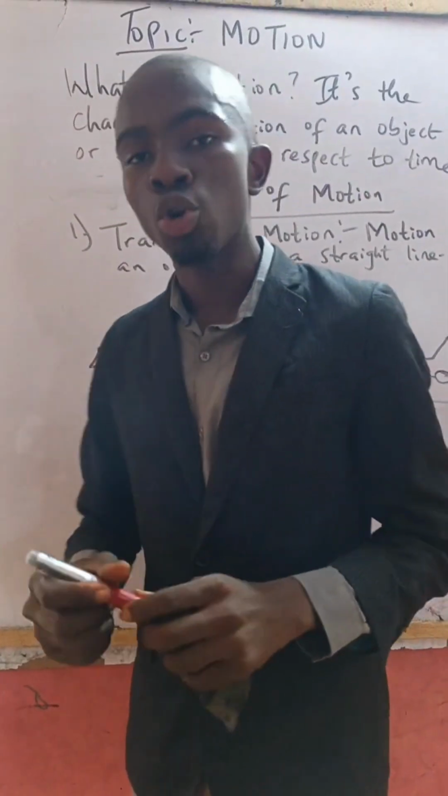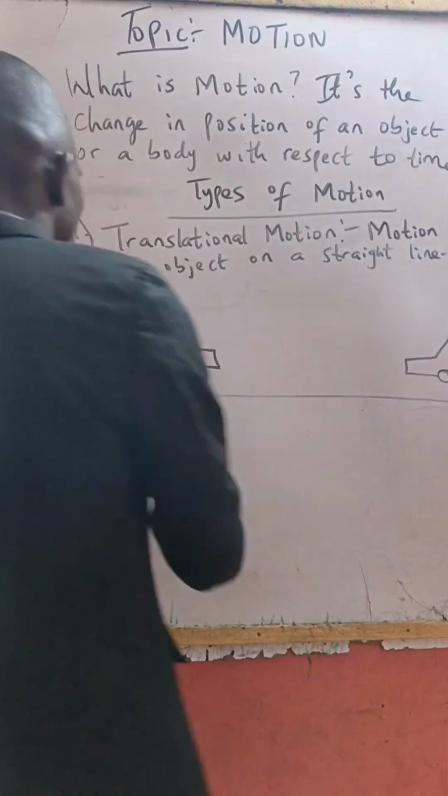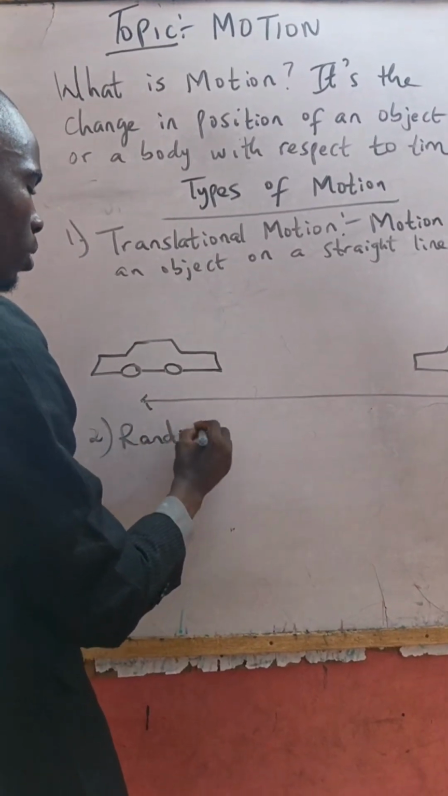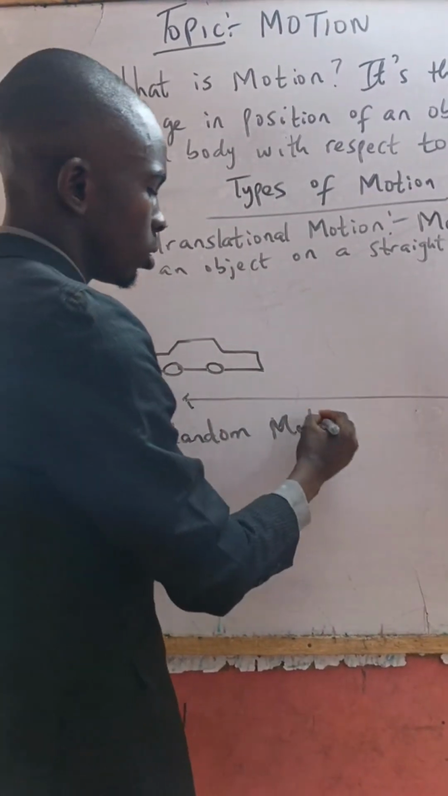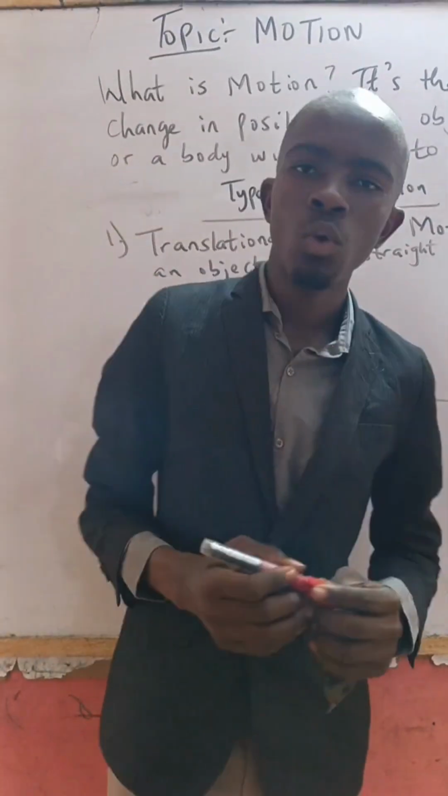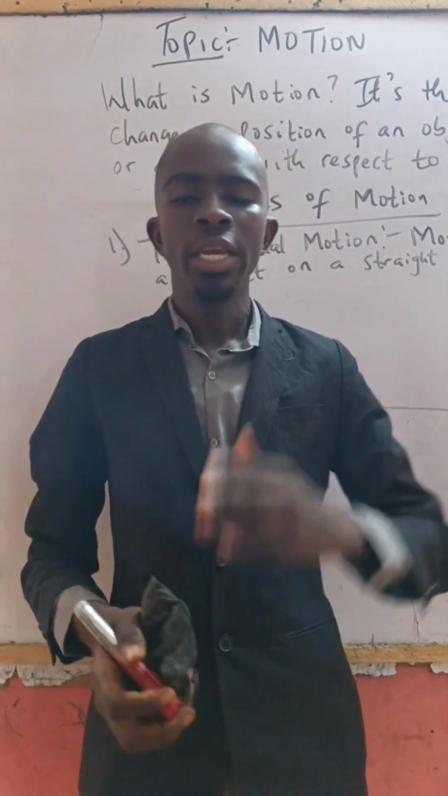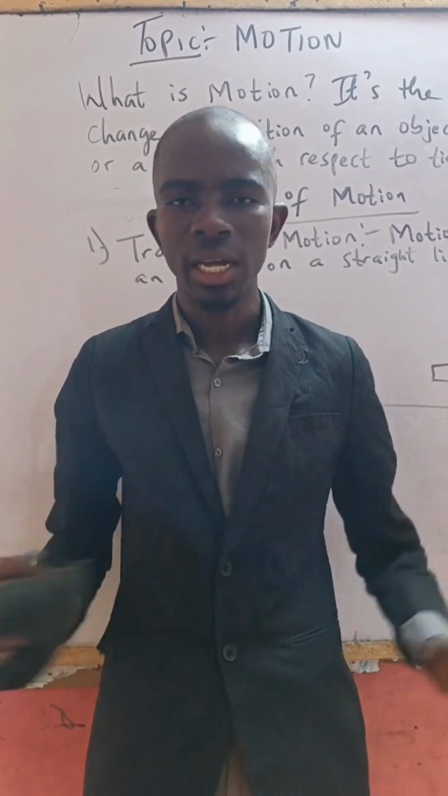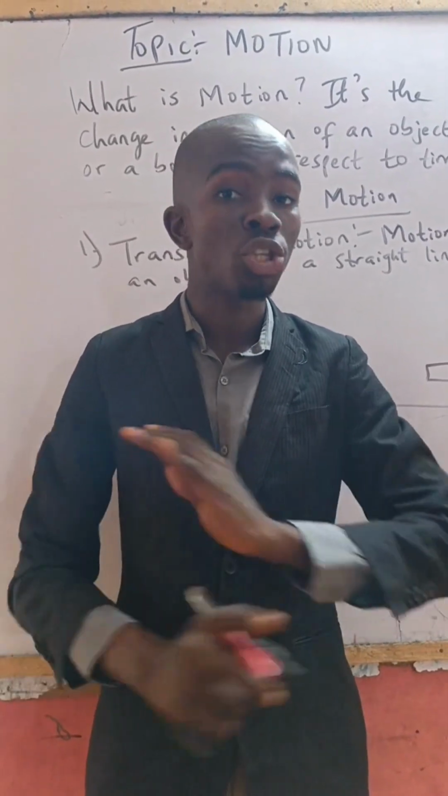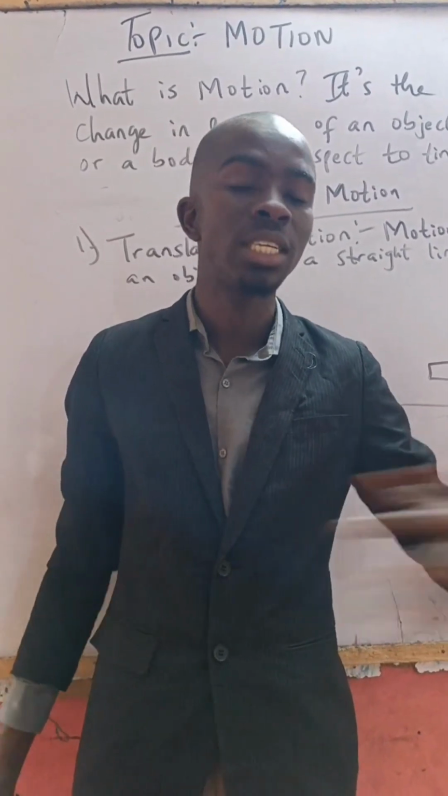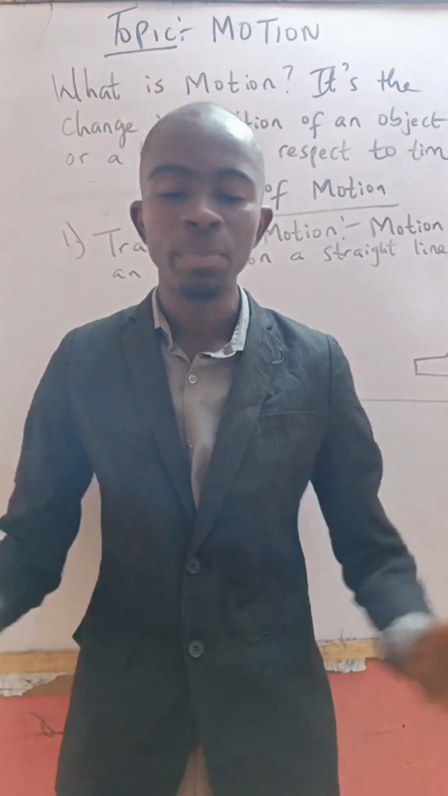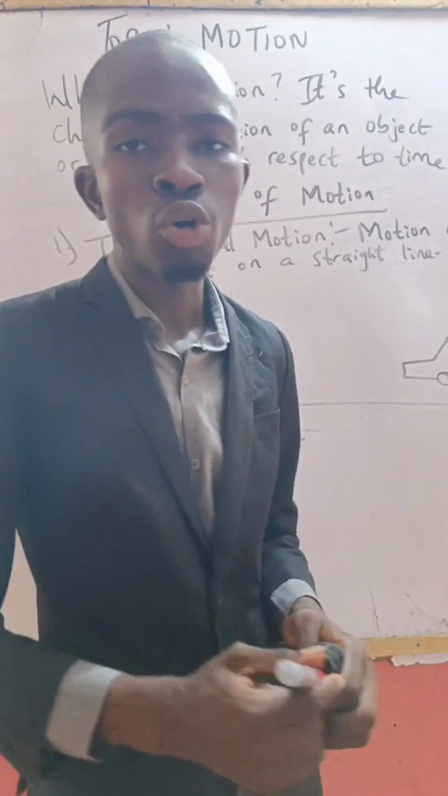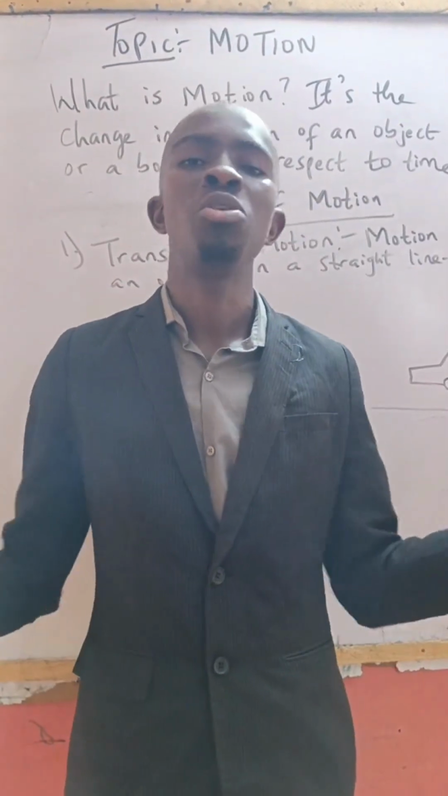Another type of motion is called a random motion. Number 2, a random motion. Now, what is the meaning of a random motion? It is the motion of an object in a non-linear manner. It means the direction is not certain. You cannot even predict the direction. It is not specific. An example of this motion is the movement of a gas molecule.